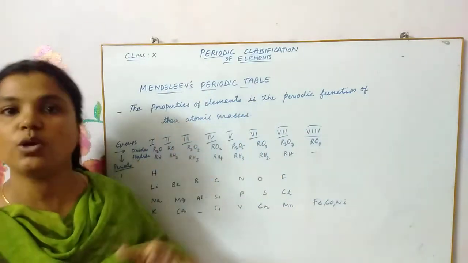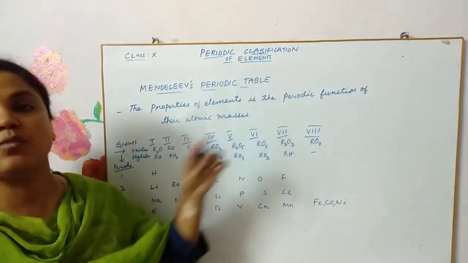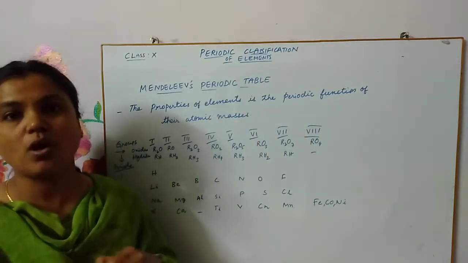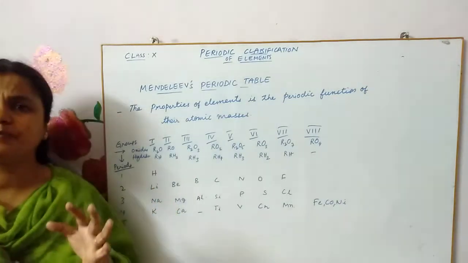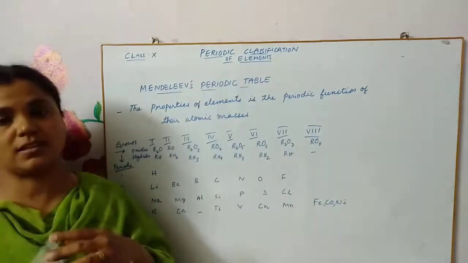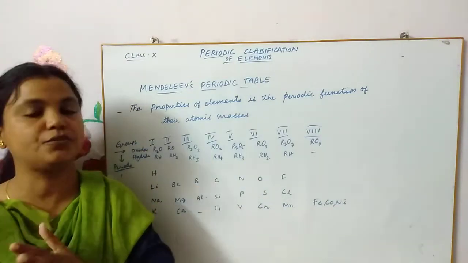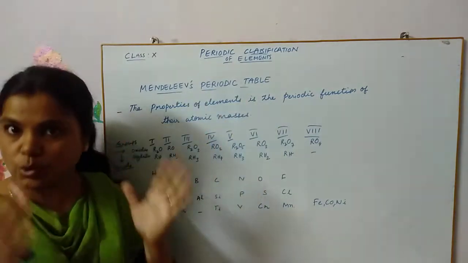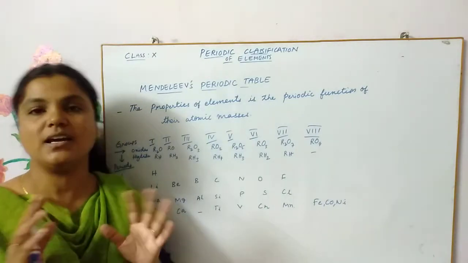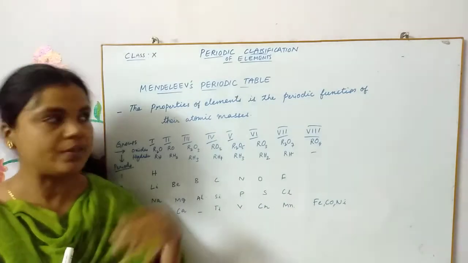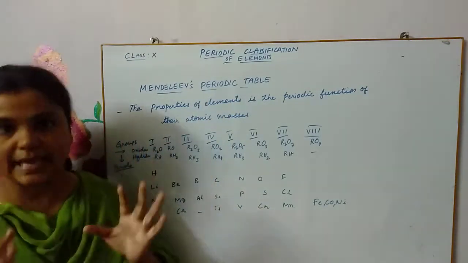Before actually going into it, we need to understand the actual meaning of a periodic table. What is a periodic table? It's like a chart showing different elements which are arranged or classified under different groups based on their similar properties. All the similar properties were kept under the same group. So that is called a periodic table.